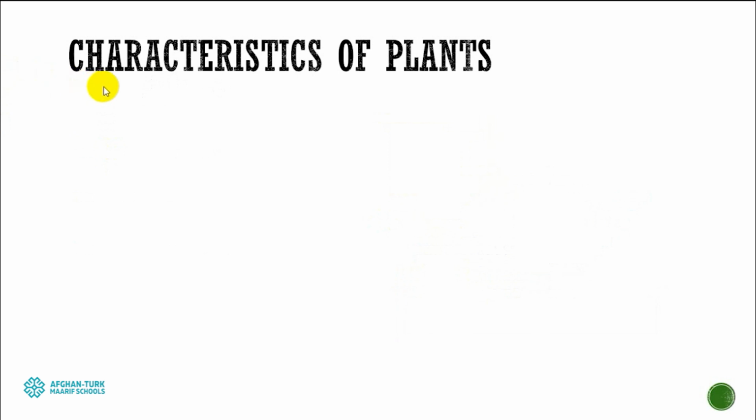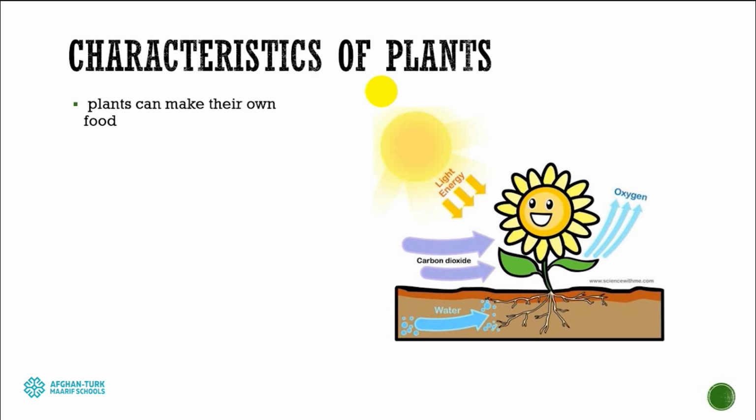So now let's start our lesson with the characteristics of plants. First of all, I have to say that they are autotrophs. They can make food for themselves. As you can see over there, plants have roots. With the help of the roots, they can absorb water and water-dissolved minerals. And also their leaves are able to absorb carbon dioxide and sunlight.